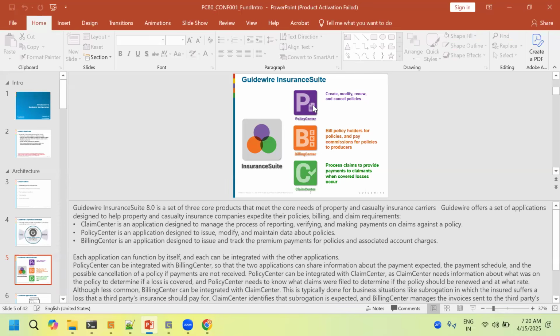For that, a policy number is needed to create the claim. To have billing details, invoice details, or payment details, the policy number is also needed. So in a nutshell, PolicyCenter acts as the primary, and for the complete cycle to happen, BillingCenter and ClaimCenter come in the next sequence. Any doubts so far?